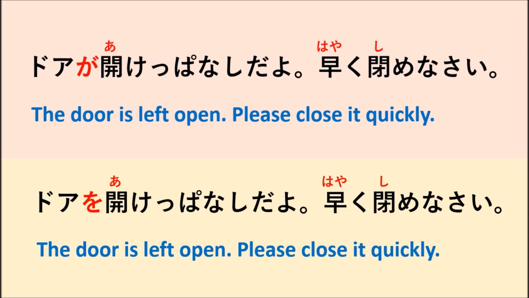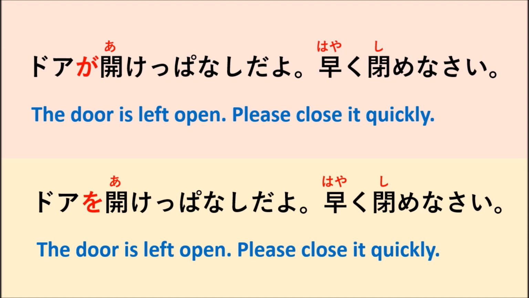If you use ga, that means another person opened the door to be in that situation. But if you use o, that means the person who is speaking that sentence is the one who opened the door to be like that situation. So it's different.